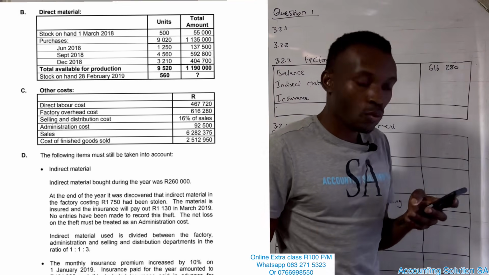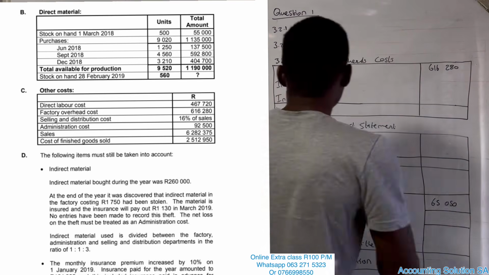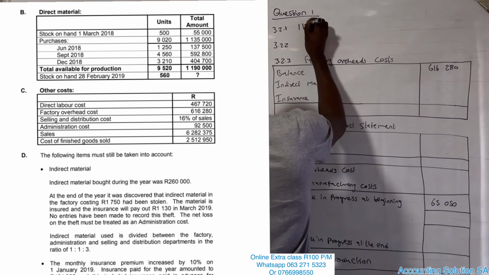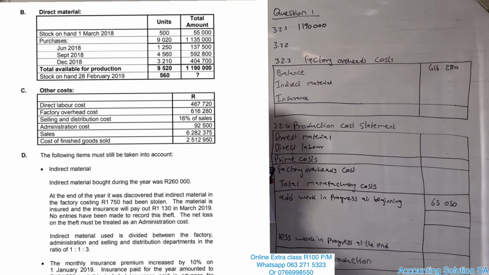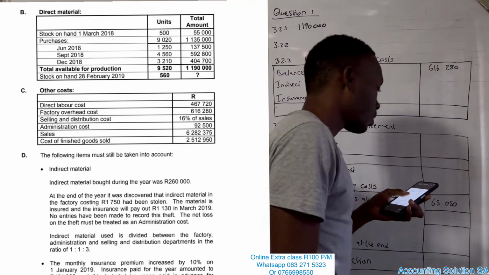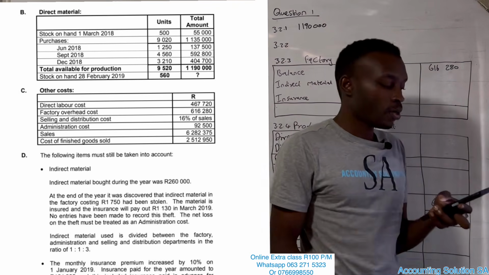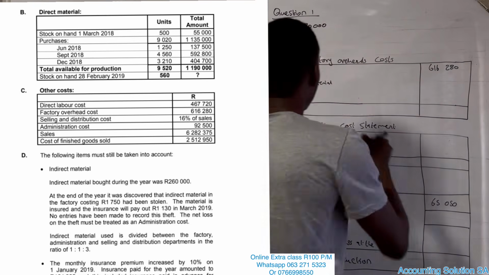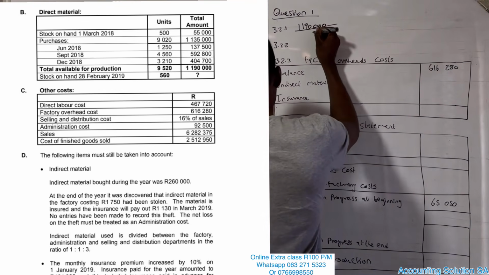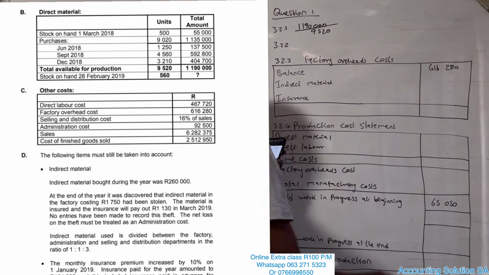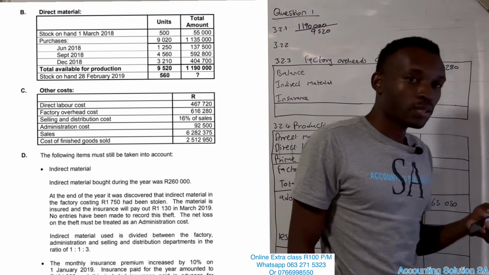If you add both, you're going to get 1,190,000. We don't have a return on this one. So they already calculated for us opening plus purchases. Then we say total value divided by total units, which is 9,520. It's the opening of 500 plus purchases of 9,020.